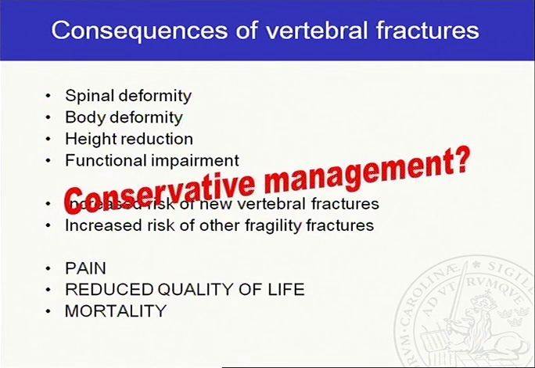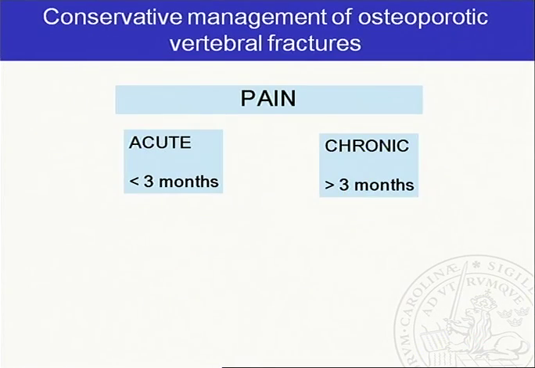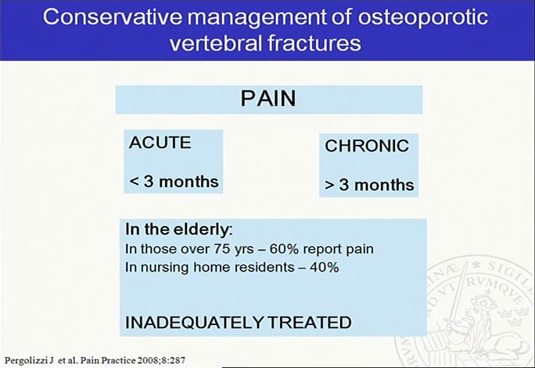So what is conservative treatment? First of all, we have to look at the pain, and we have to define whether it's acute or chronic, because this is mostly what is bringing the patient to the doctor. And for this talk, I've decided that 3 months is acute, more or less, and more than 3 months is chronic. And this is what's known from the literature, that in the elderly over 75 years, 60% report pain in the spine, and 40% of nursing home residents. Most of that pain is inadequately treated.